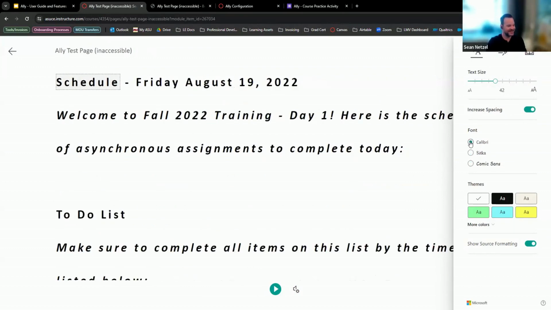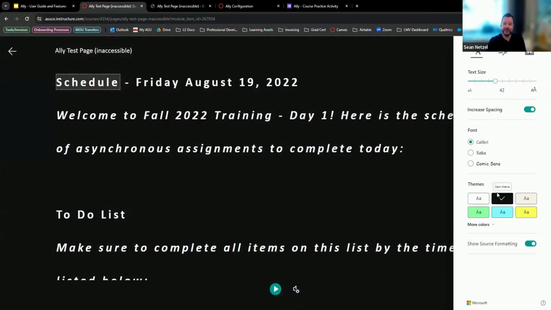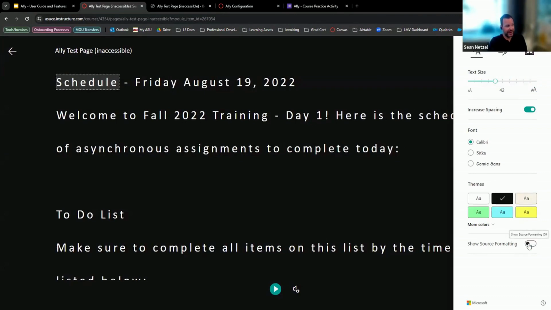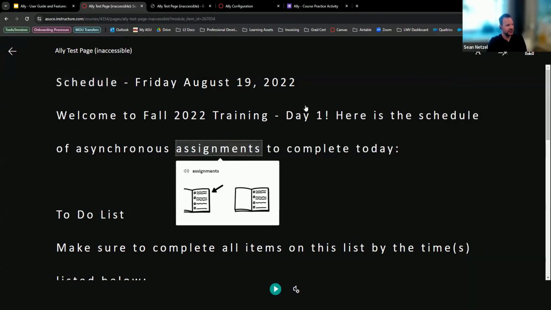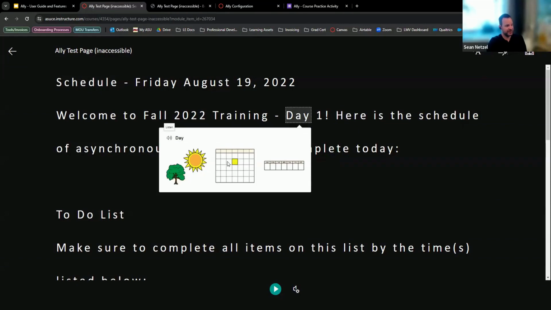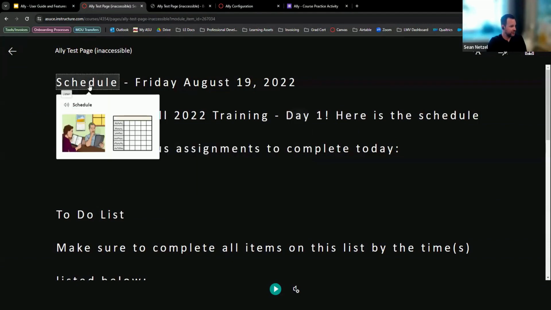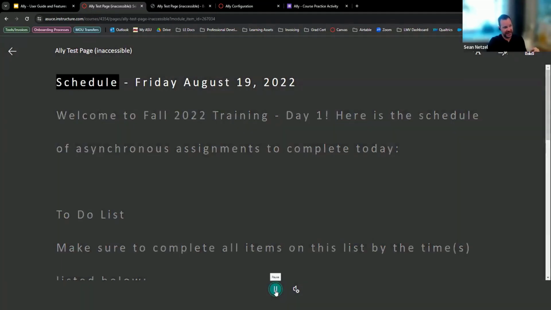Comic Sans apparently is one of the regular ones. There's different themes, like a dark theme. If the white background is too bright on you, you can turn it on to a dark theme. There's also the source formatting. You can turn that off as well. So this might be a little bit different to look at right here. You can also highlight text. But the word day comes up on here. It shows pictures, like the calendar, for example. I can click schedule and it shows pictures of the schedule. I could even have a button that will read the word to me. And then there's also kind of built in, there is an audio version as well at the bottom here. So I'm not sure if this will play.